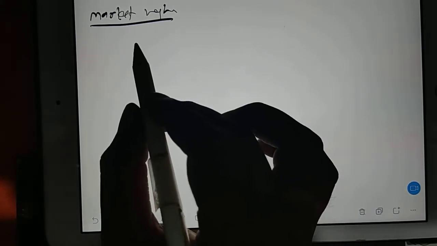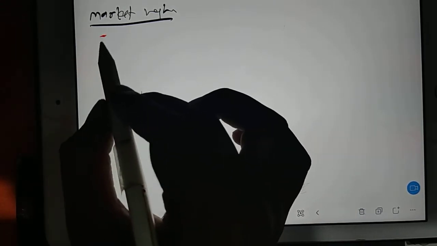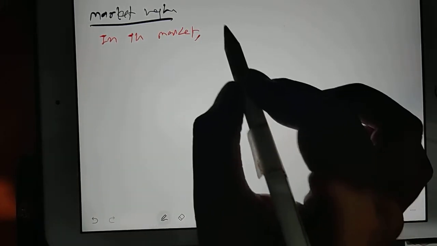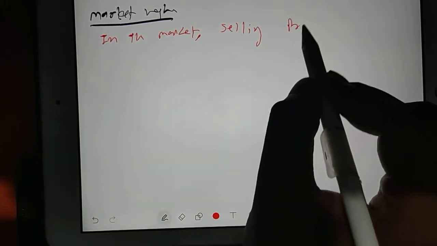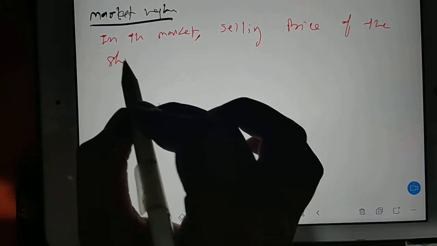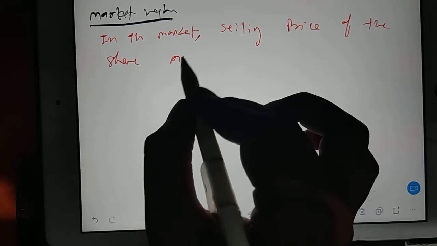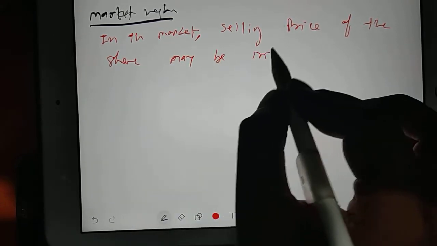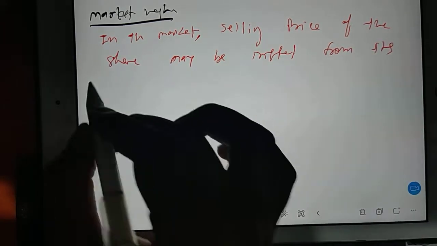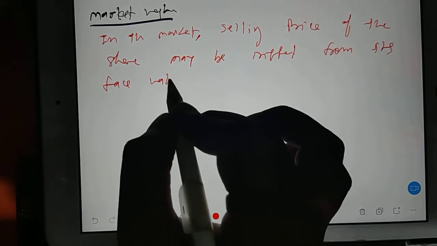There is something called market value. Now what is market value? In the market, the selling price of the share may be different from its face value.